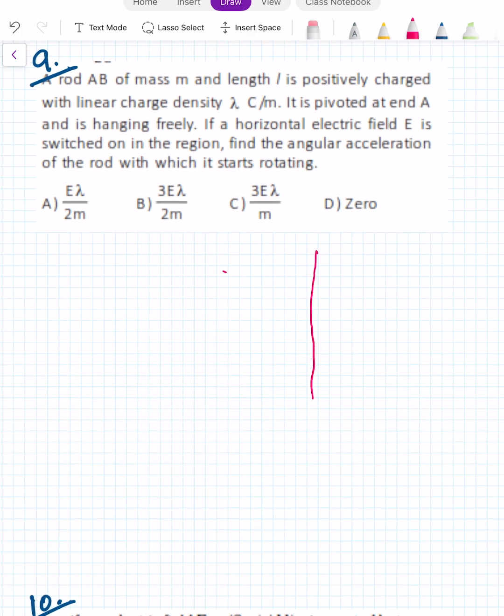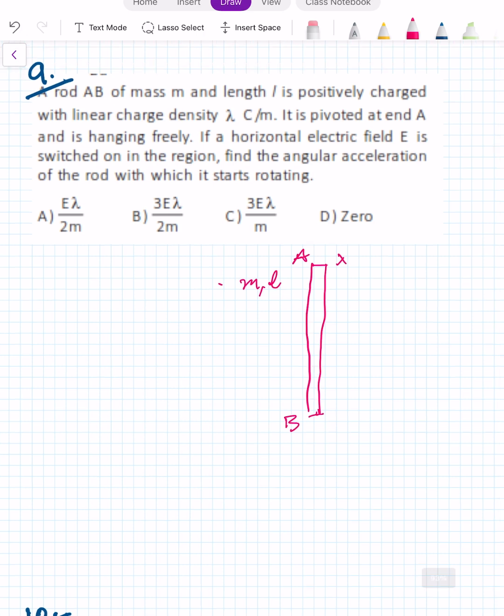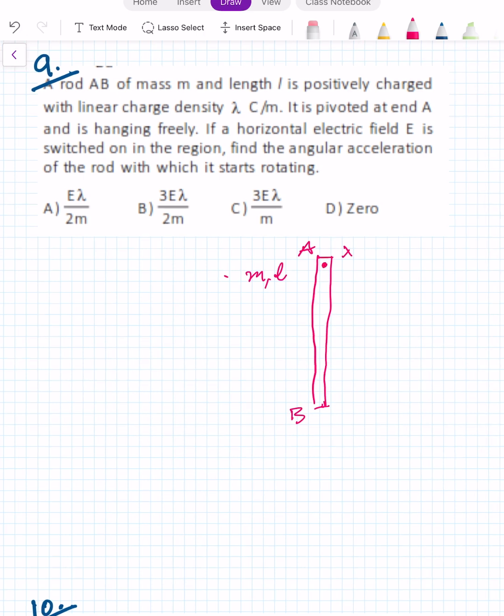So let us make a rod AB of mass m, length L, and positively charged with uniform linear charge density lambda. It is pivoted at point A and is hanging freely. Means in this way it is hanging freely. If a horizontal electric field is switched on in the region, find the angular acceleration of the rod.